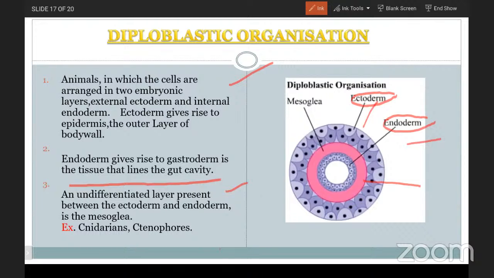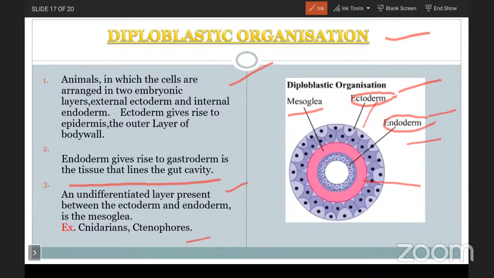Due to the presence of only ecto and endoderm with an undifferentiated mesoglea, such animals are grouped as diploblastic animals, that is the diploblastic organization. Examples for this are cnidarians and ctenophores.